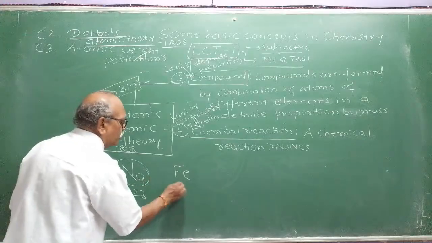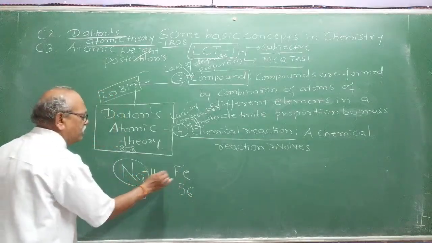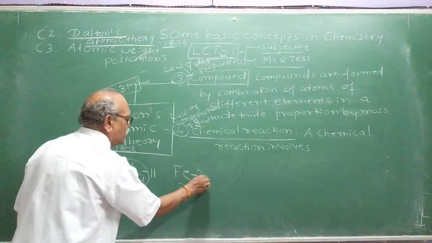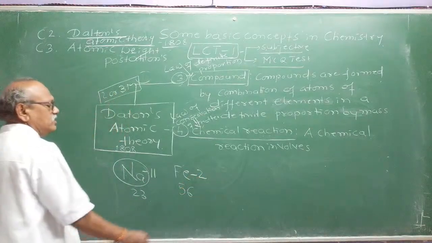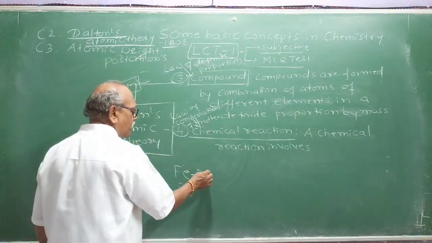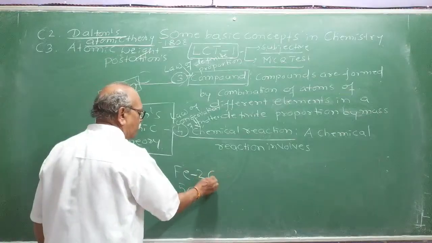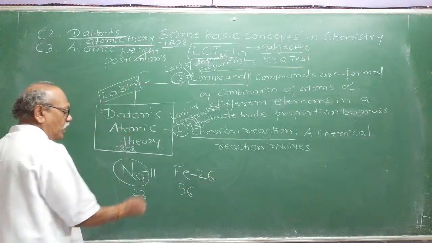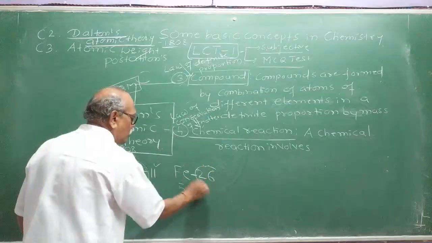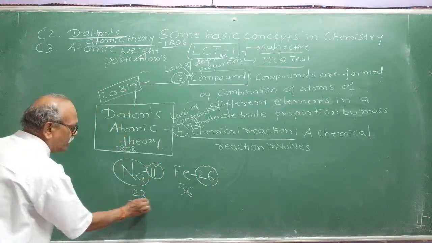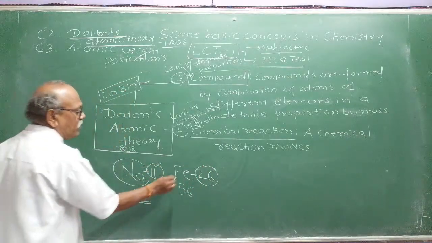Its atomic number is 11. The atomic number of iron is 26. Atomic number was not known at that time. 23 is the atomic mass of sodium.